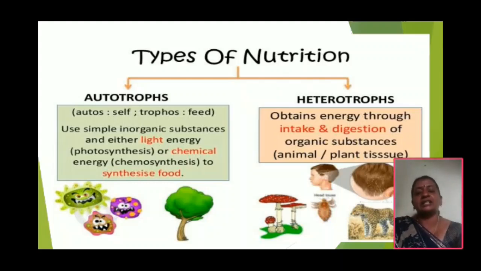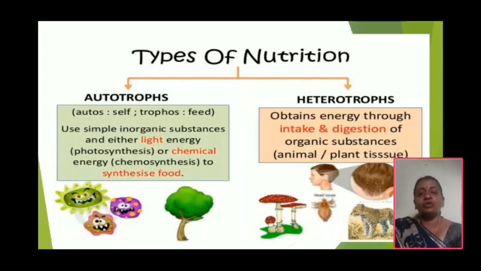Heterotrophs are the organisms which cannot prepare their own food material because they have no chlorophyll, so they depend on other organisms for their food. Animals, human beings, and fungi are examples of the heterotrophic mode of nutrition.